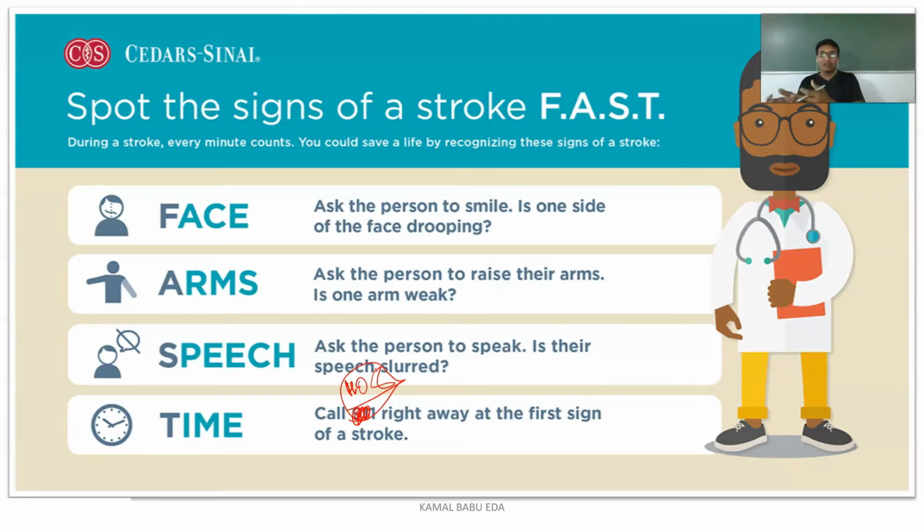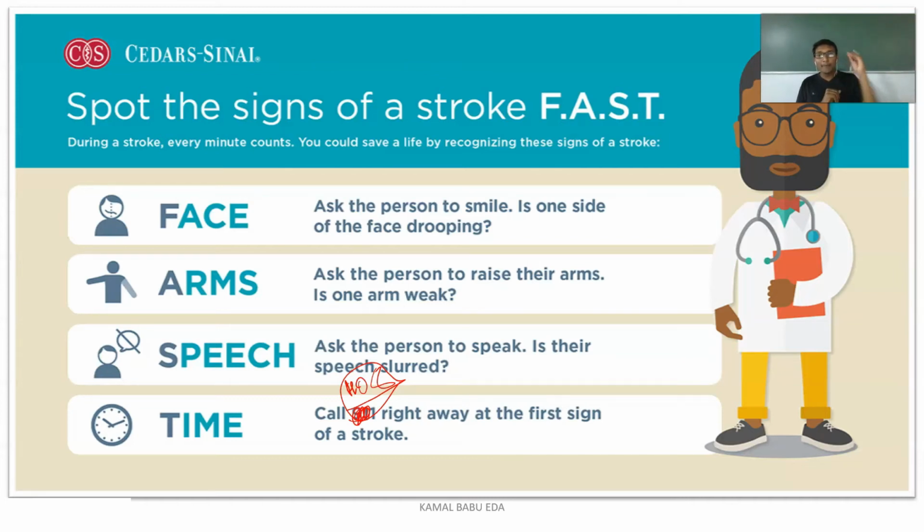Unlike the other tissue cells present in the body, the neurons have very low regenerative capacity. So once a neuron is damaged, it will take several years to regain. That's what you can observe when a brain is damaged: the recovery rate of patients for their neurological aspect is very low compared to other diseases and other organs in the body. Neurons once lost are nearly impossible to regain. That's why every minute counts.